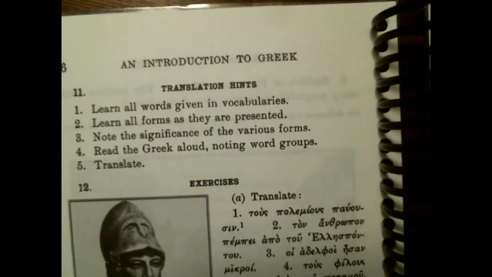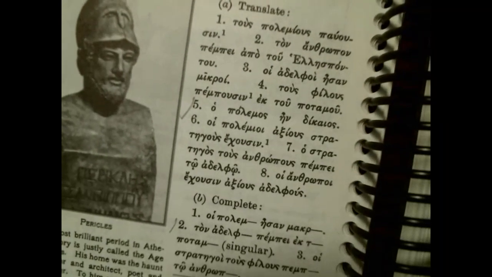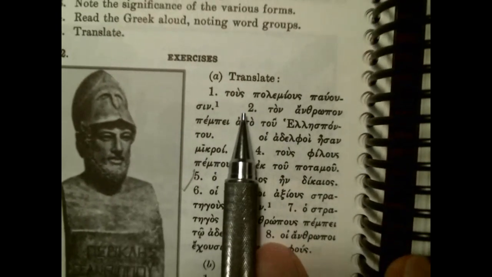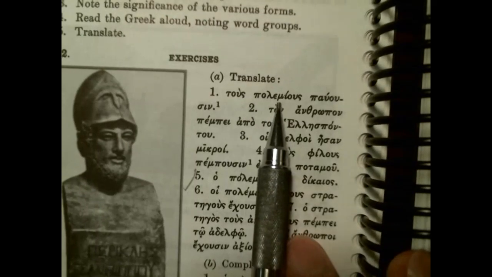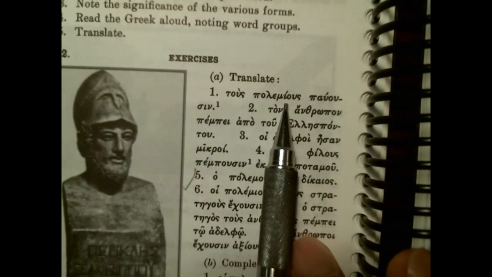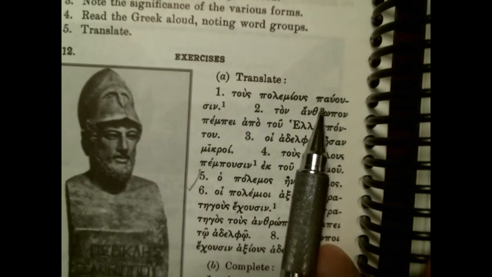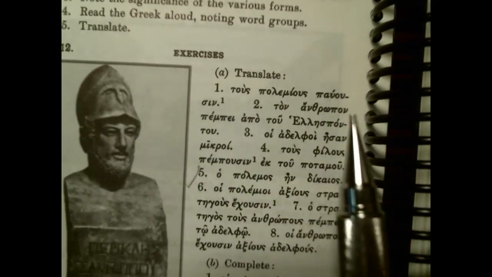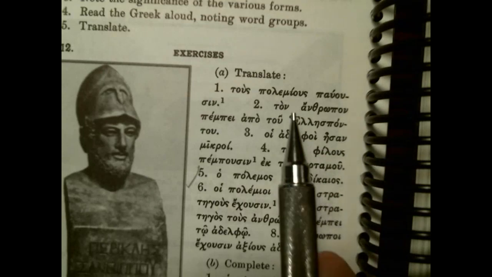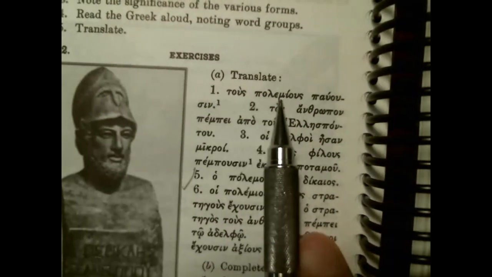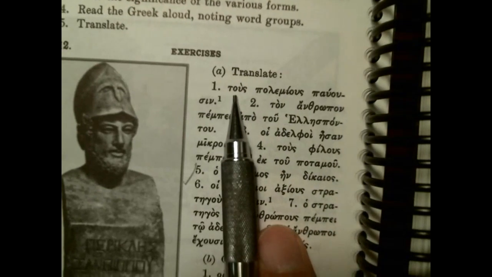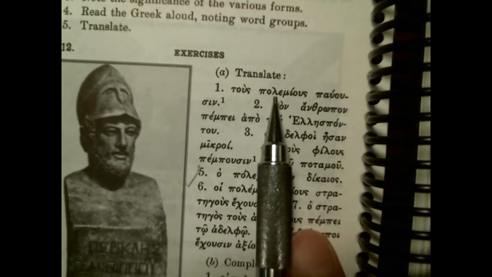And then translate. And then here is your translation work. So I'll read the first sentence to you. So tous polemious. Notice they put the iota in there. And then pausin. Okay. So yeah, read the Greek out loud to yourself and then go ahead and translate it, right? So you have accusative, direct object here.